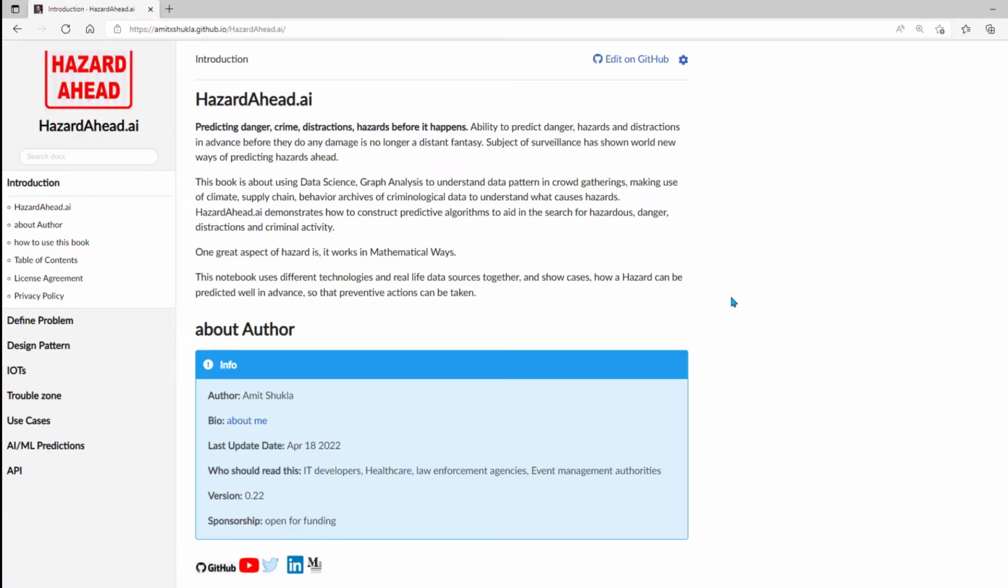The ability to predict danger, hazards, and distractions in advance, before they do any damage, is no longer a distant fantasy. In this AI project, I'm using graph analysis to predict alerts and possibly prevent hazards ahead. This analysis can be used by law enforcement and event management authorities, and is applicable to most places where efficient crowd gathering management is required.